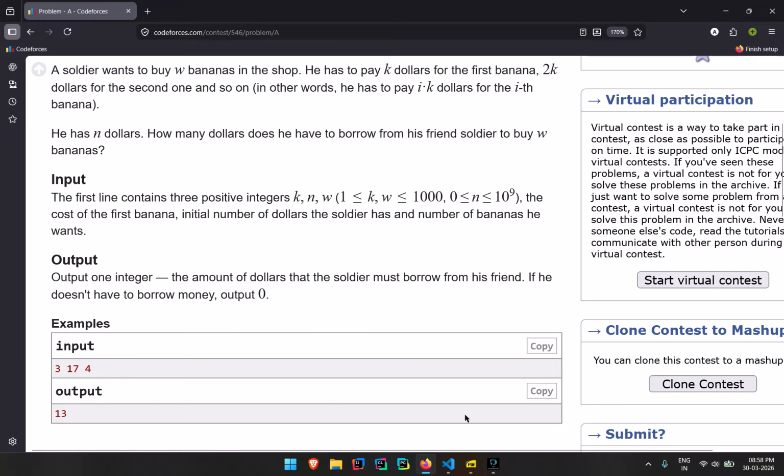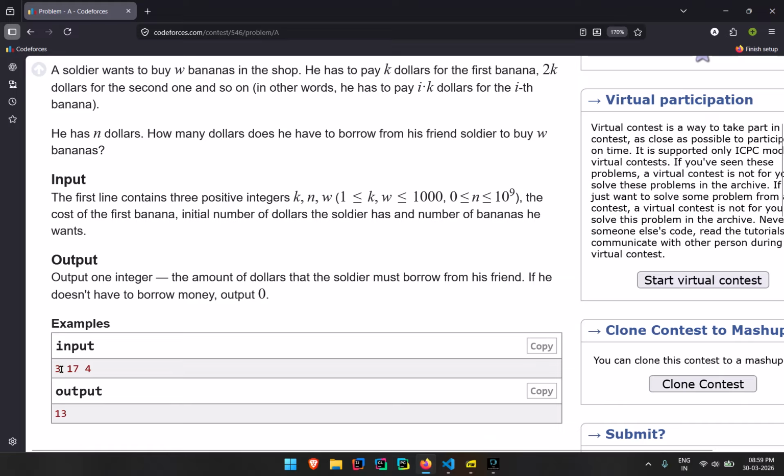So it's a simple arithmetic progression problem, and we know the solution for this. n into n plus 1 divided by 2 gives the total value, that is the sum of 1 plus 2 plus 3 plus 4, like that. And then we just multiply k to that, which gives the total amount of all the bananas he wants.